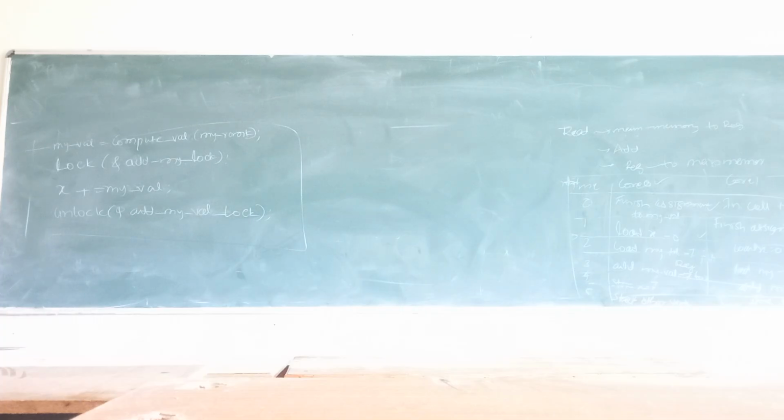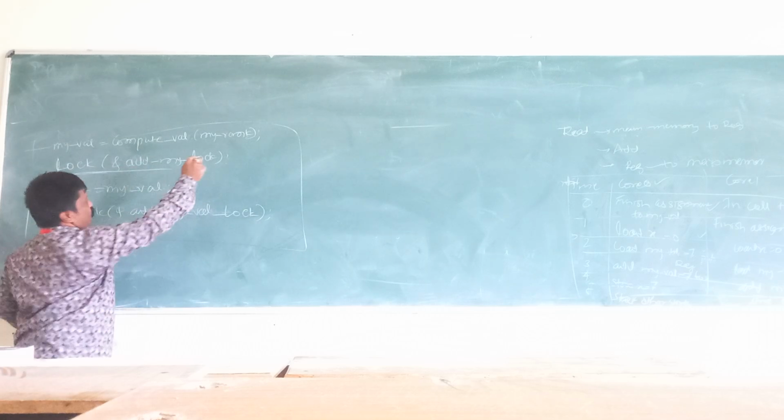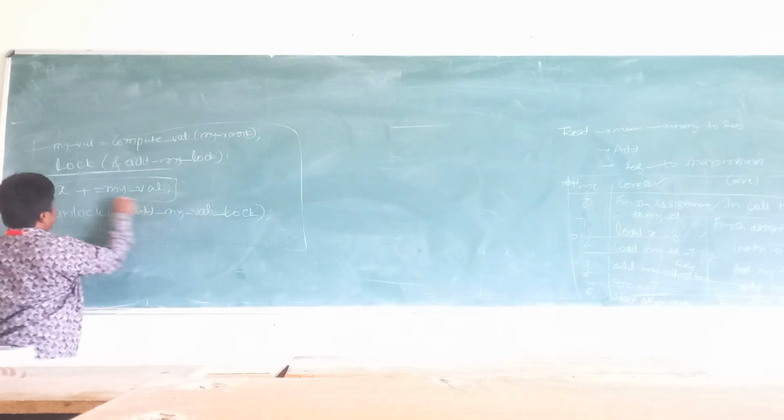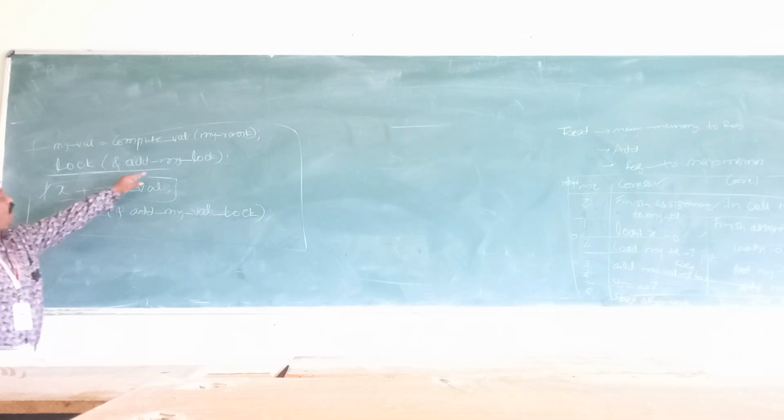Otherwise, instead of execution, all the threads will be in the race: thread 0, thread 1, thread 2, thread 3, like this. All threads will be in the race. In order to avoid such a race condition, we have the lock operation here. So if I use the lock operation, that locks the particular thread value here. Then after the execution of the statement x equals my value, only then do we unlock that particular my lock here.